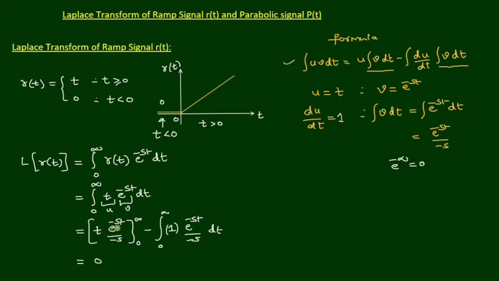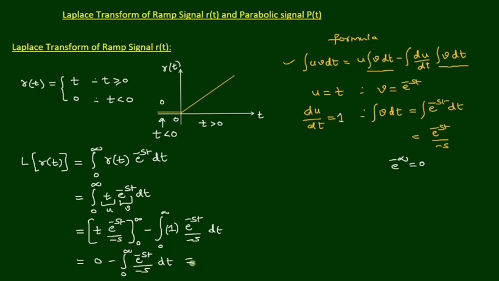So infinity into 0 gives 0, and if you substitute the lower limit, that also gives 0. So overall the first term becomes 0, minus the second term, integral from 0 to infinity of e power minus st by minus s dt.